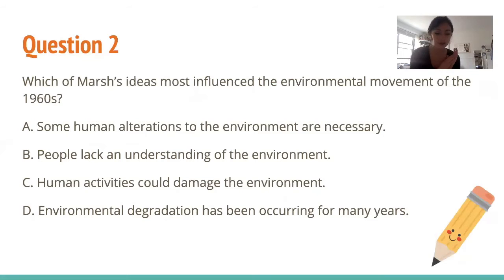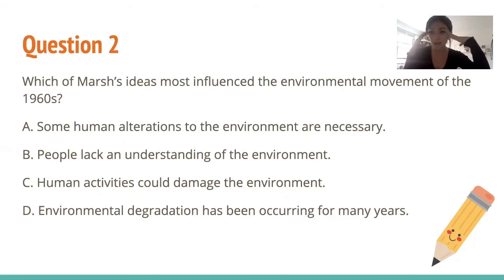Question 2, which of Marsh's ideas most influenced the environmental movement of the 1960s? So we're going to look right here. I found in the first paragraph there's a sentence that says 1960s, so that's a huge clue that we have to look there. Talking about the book, it says its message, that Western society was in the process of causing irreparable harm to the environment, greatly influenced ecologists during the beginning of the modern environmental movement in the 1960s. So it's basically saying that whatever humans are doing in Western society is what is damaging the environment, and that idea affected the 1960s.